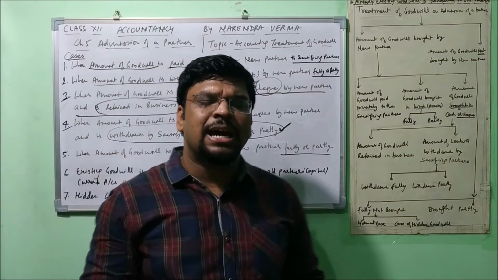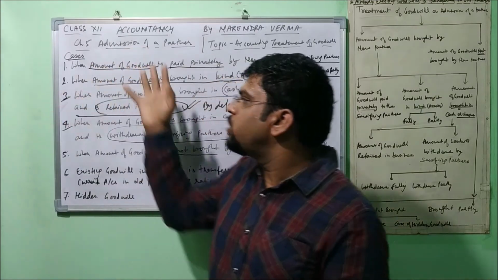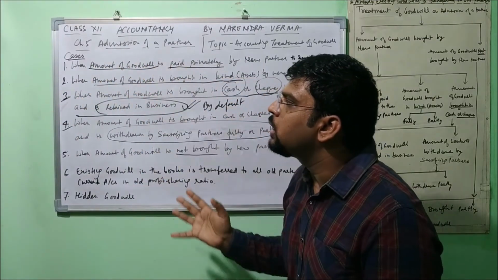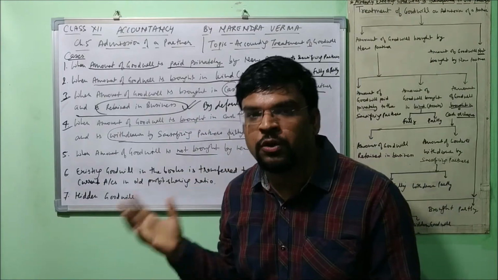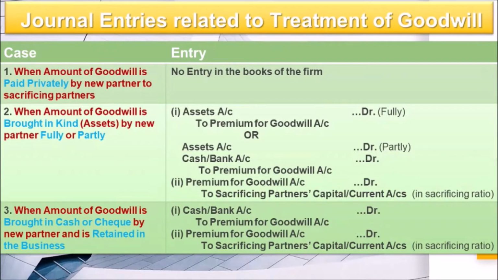Now let's understand all the general entries one by one, particularly about all these cases. Thereafter, we will do the numerical question. So after understanding the treatment, let's discuss the general entries related to treatment of goodwill. As I have explained, in your books the same cases may not be given in the same sequence.